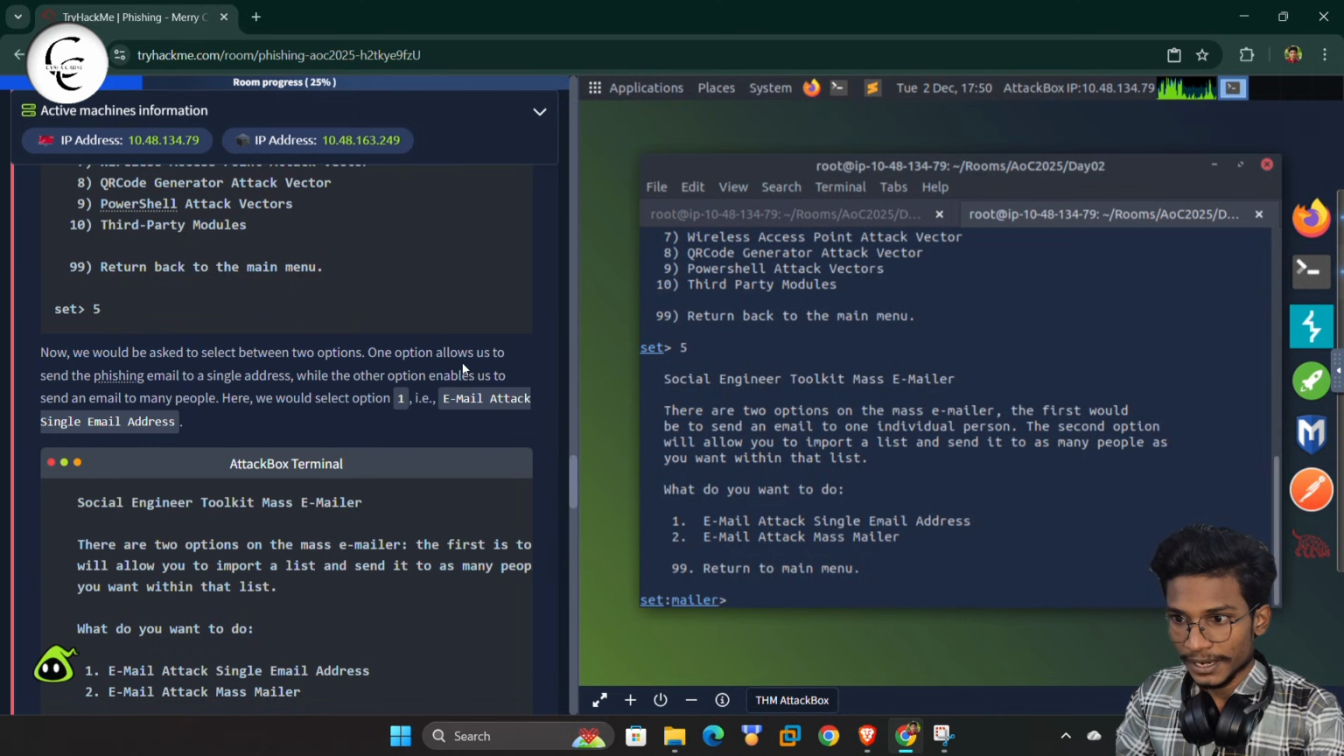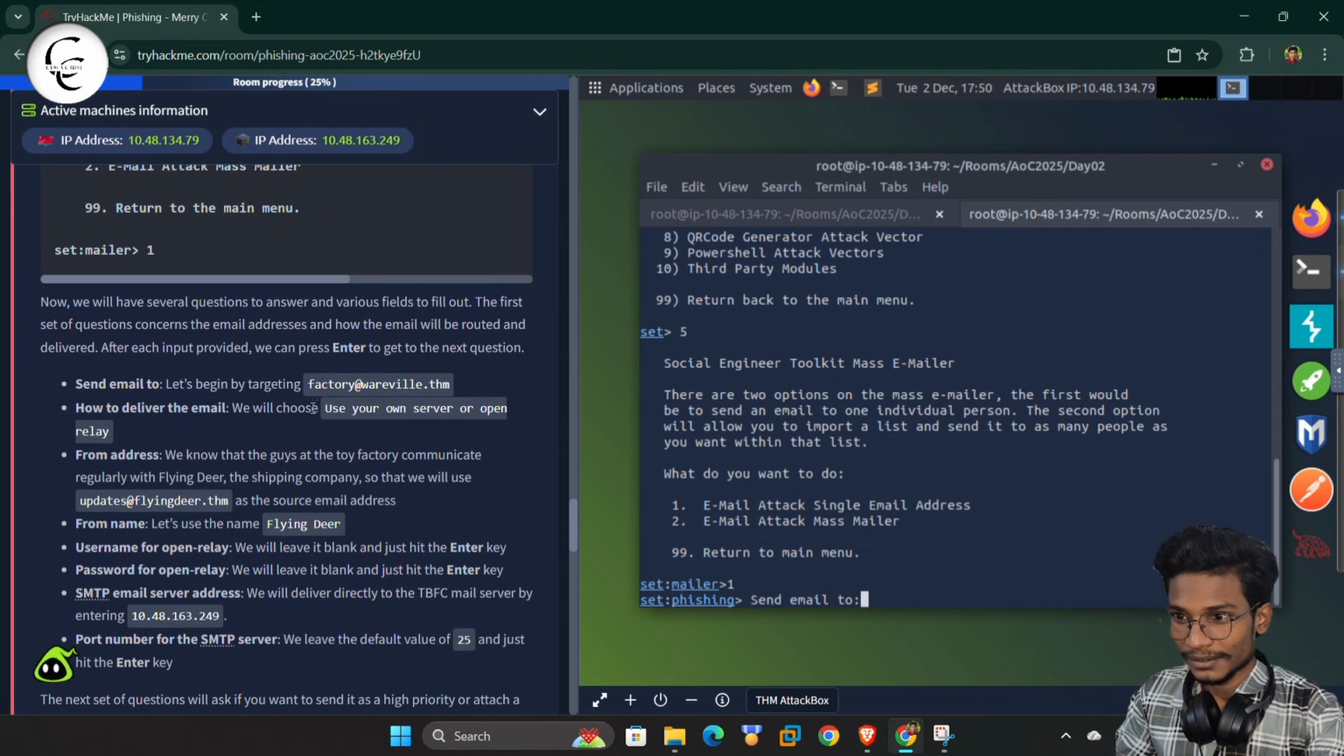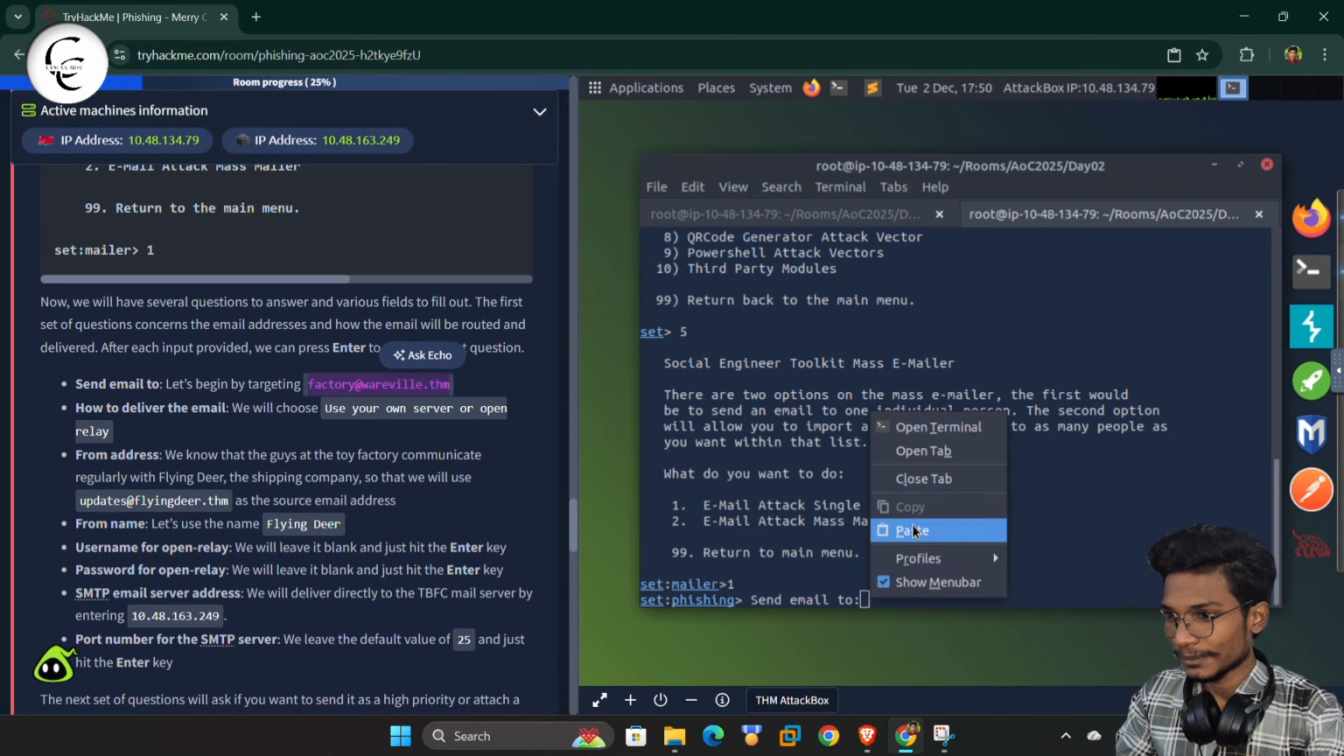So here we would select one, either email attack, single email address. So here we will use type 1 and give enter. Send email to. Now we have to give this email ID, so we will paste it here and give enter.